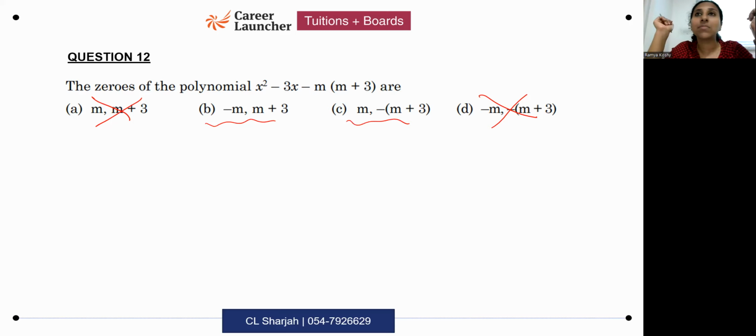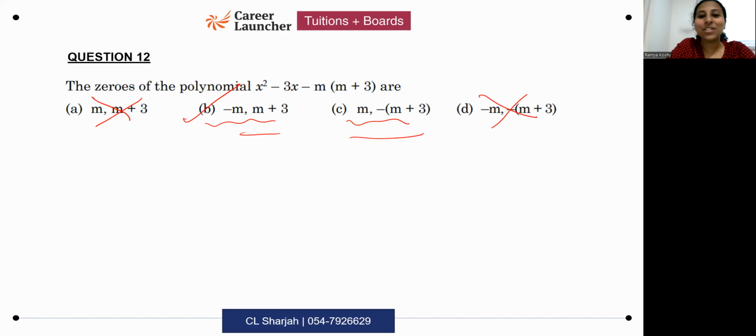Now let's check the sum. What should the sum be? Why are you including x? The sum should be 3. Which of these has sum as 3? Option B. B has sum as 3, no?